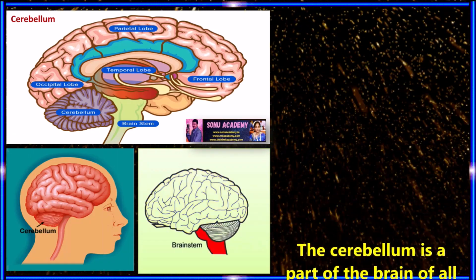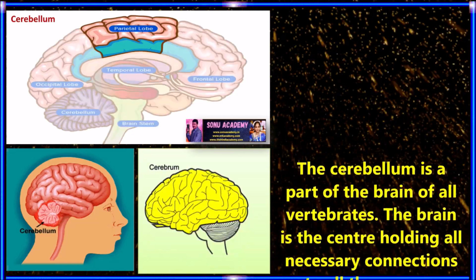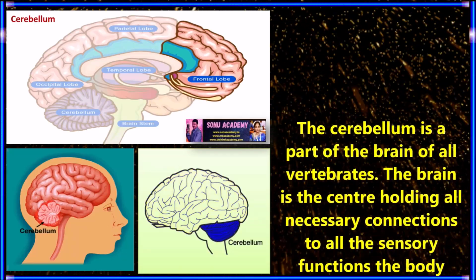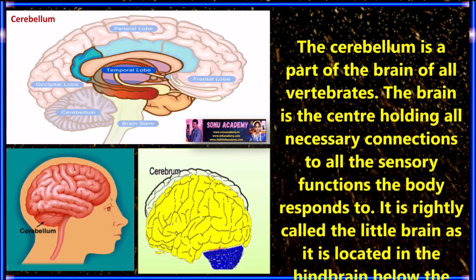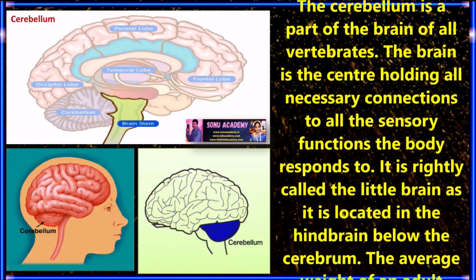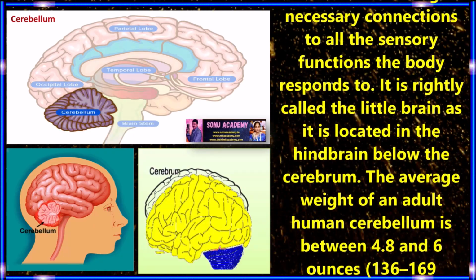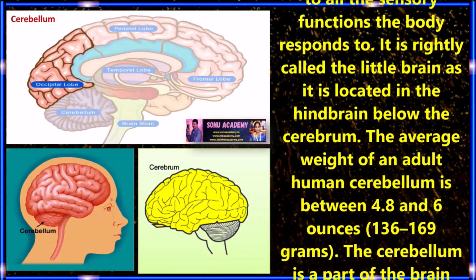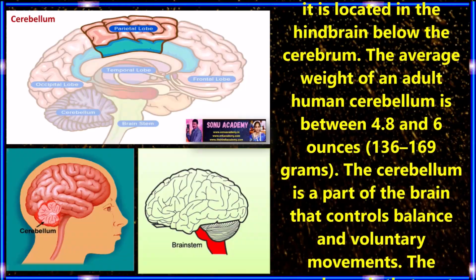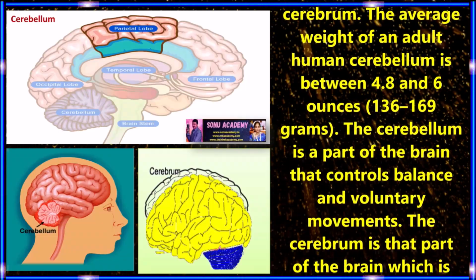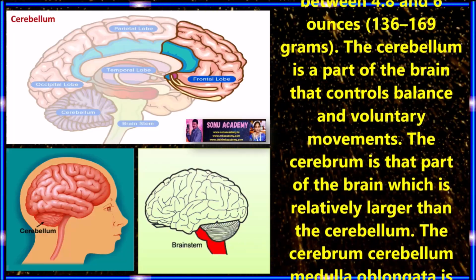Children, now let us discuss the cerebellum. The cerebellum is a part of the brain of all vertebrates. This brain is the center holding all necessary connections to all the sensory functions the body responds to. It is rightly called the little brain as it is located in the hindbrain below the cerebrum. The average weight of an adult human cerebellum is between 4.8 and 6 ounces, meaning 136 to 169 grams. The cerebellum is the part of the brain that controls balance and voluntary movements.